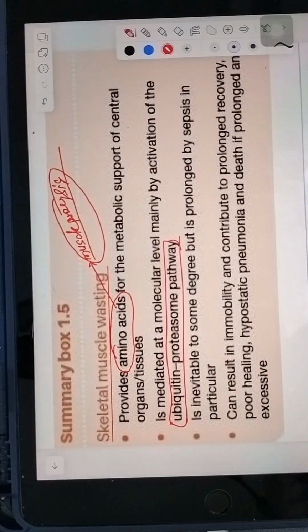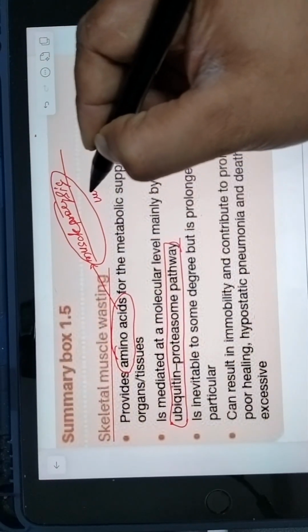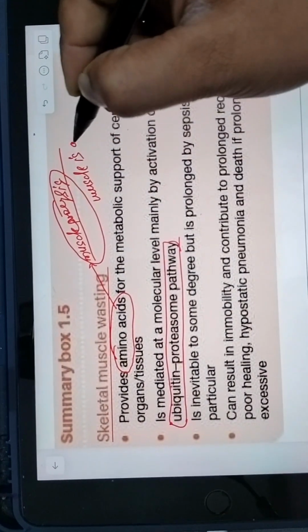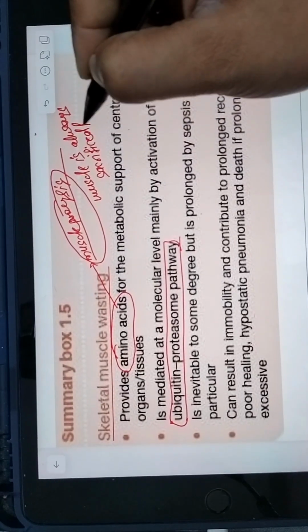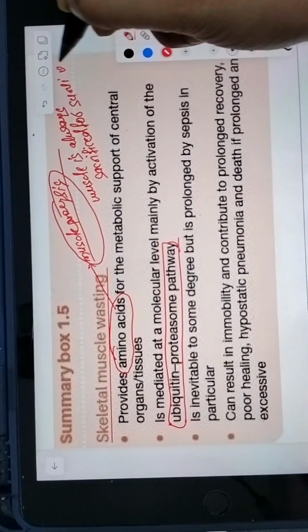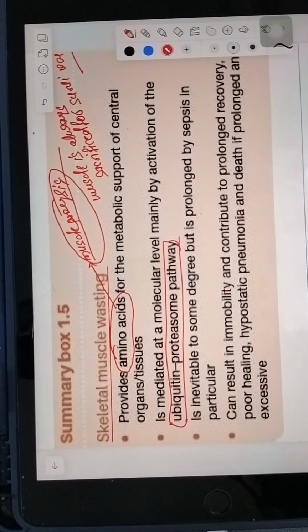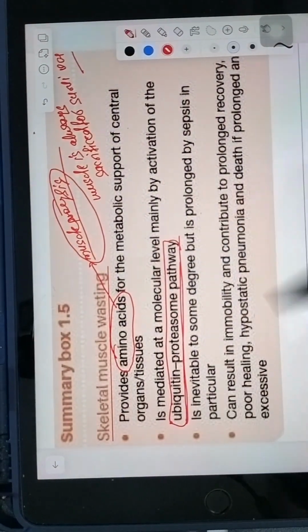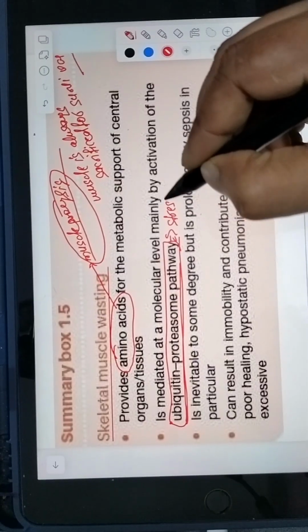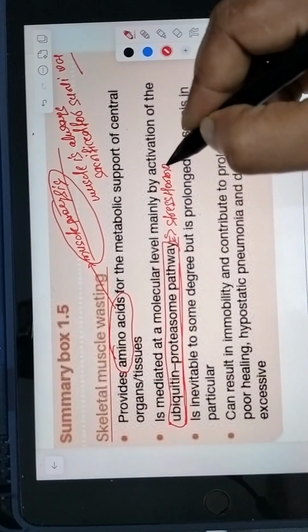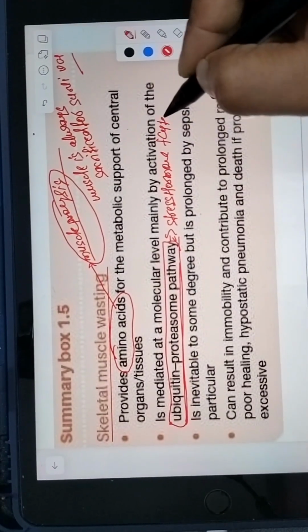So always remember, muscle is always sacrificed for survival. This ubiquitin proteasome pathway will be activated by stress hormones plus cytokines.